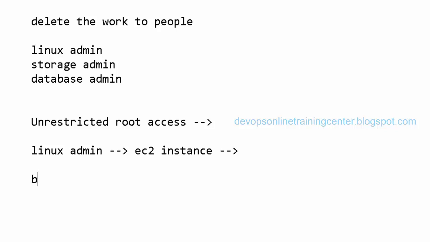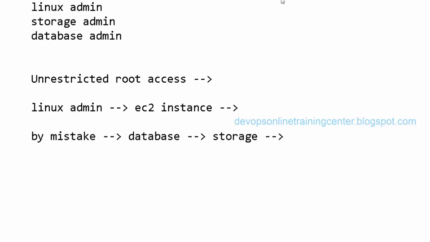So let us say by mistake, he changed some configuration on the database, or by mistake he changed something on storage that has corrupted the database. Because of that, let us say the entire service is down, right? What I have given is unrestricted root access. I have shared my credentials with this guy, and he is good at EC2. He knows everything about Linux, but he doesn't know anything about the database or storage. So by mistake, if we change something in the database or storage, the service will be down, the application will be down. In a similar way, let us say there is a storage admin.